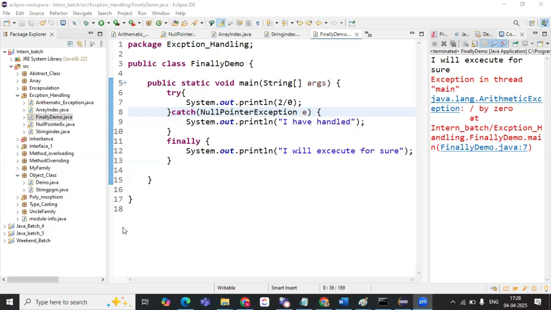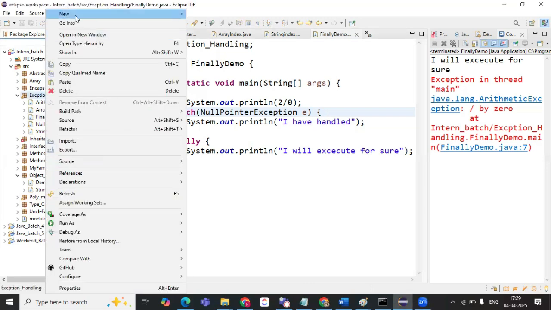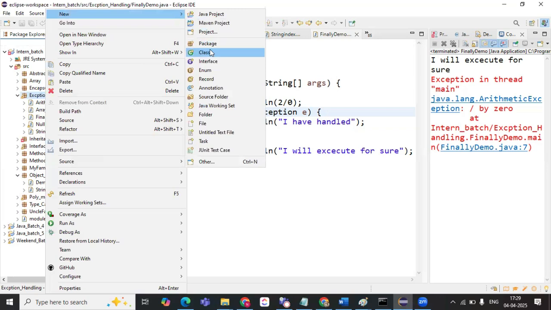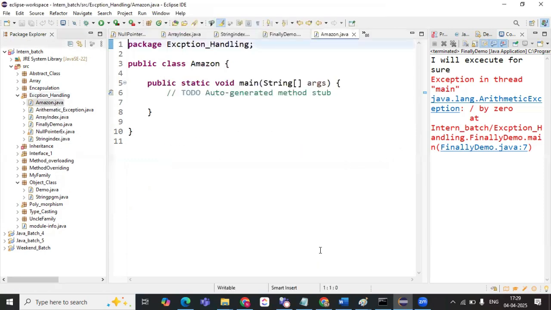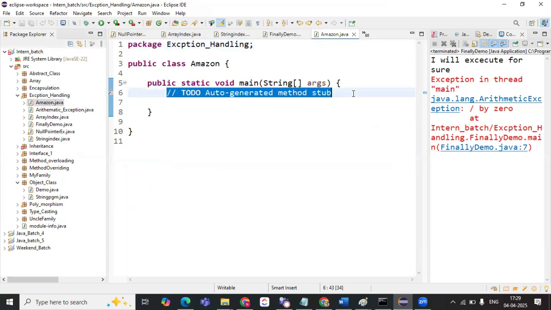Okay. So on Amazon or Flipkart, there will be a sale, right?